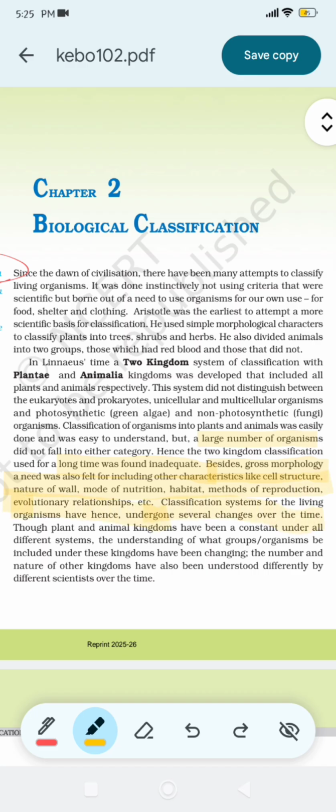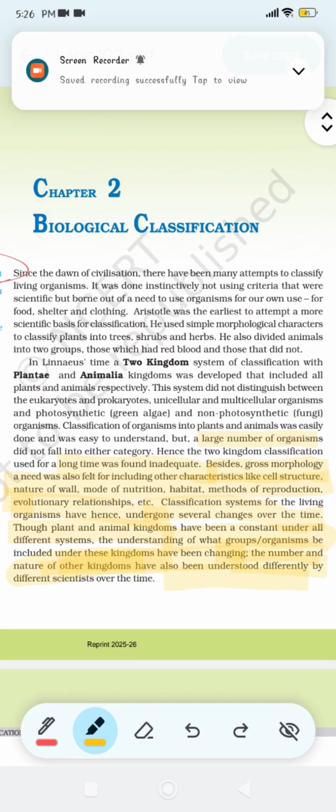In the classification systems for the living, though the plant and animal kingdoms have been a constant under all different systems, the understanding of what groups of organisms should be included under these kingdoms has been changing. The number and the nature of other kingdoms have also been defined differently by different scientists over time.